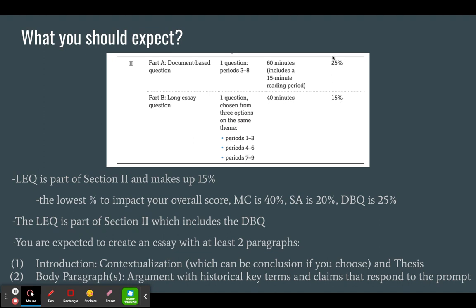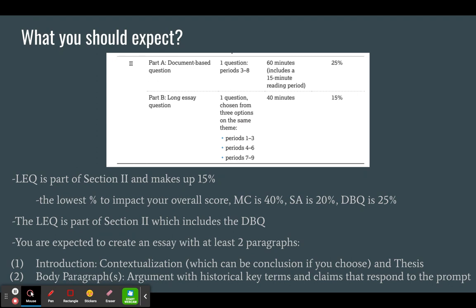Notice that the DBQ is worth more points. This is why we spend a little bit more emphasis in this class focusing on the DBQ rather than the long essay question. It is the lowest percent to impact your overall score, but nonetheless, we still need to complete one because obviously if we get a 0 out of 15%, that's going to negatively affect our grade.